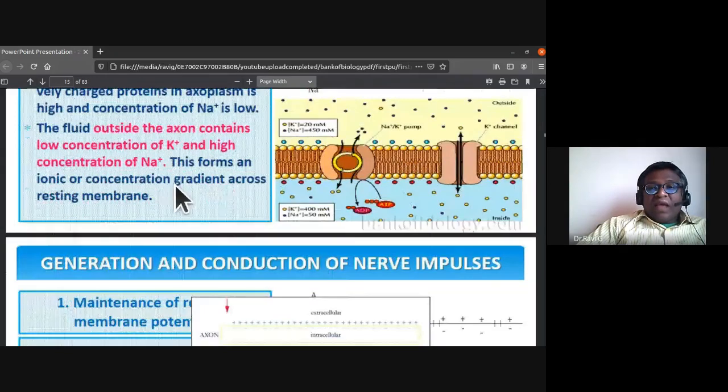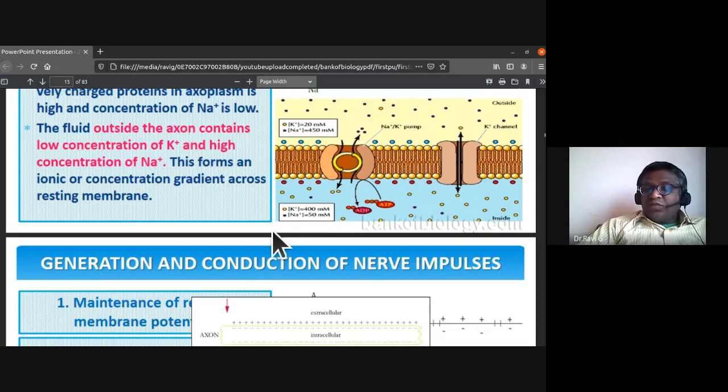This forms an ionic or concentration gradient across the resting membrane.